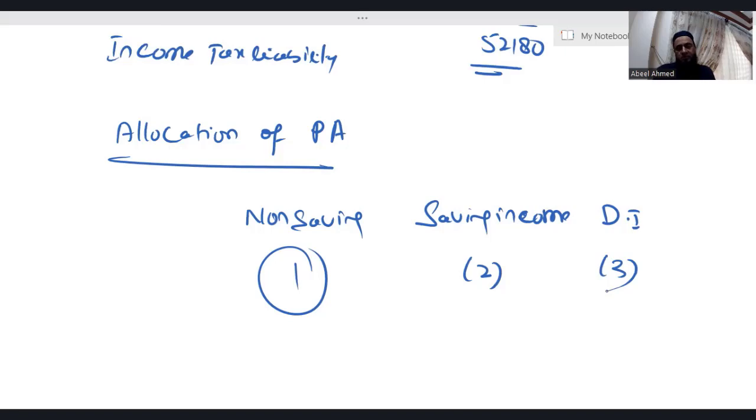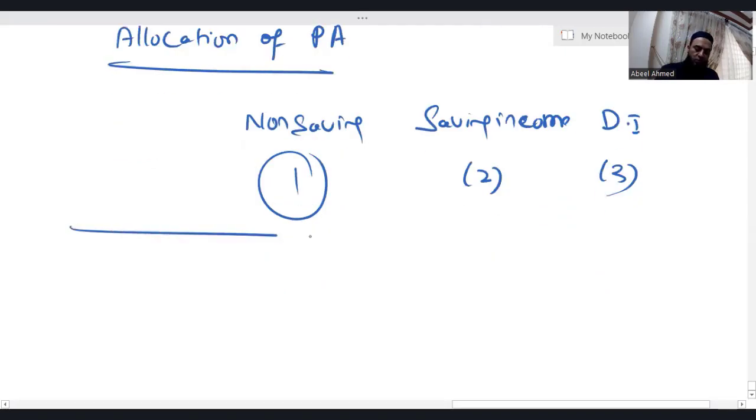If you come across a question where after deducting personal allowance from the non-saving, still personal allowance is left, go for the saving. Still, if it is left, go for the dividend income. This is the normal sequence of allocating the personal allowance. But now listen. The rule is according to HMRC.